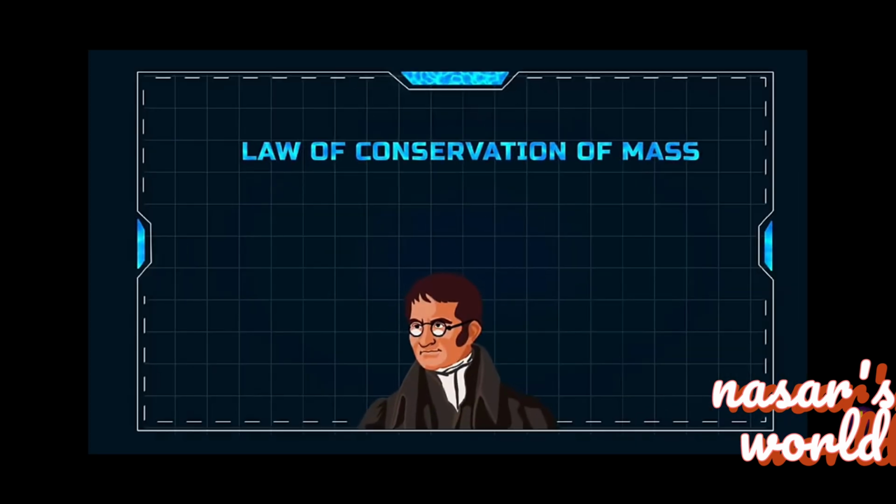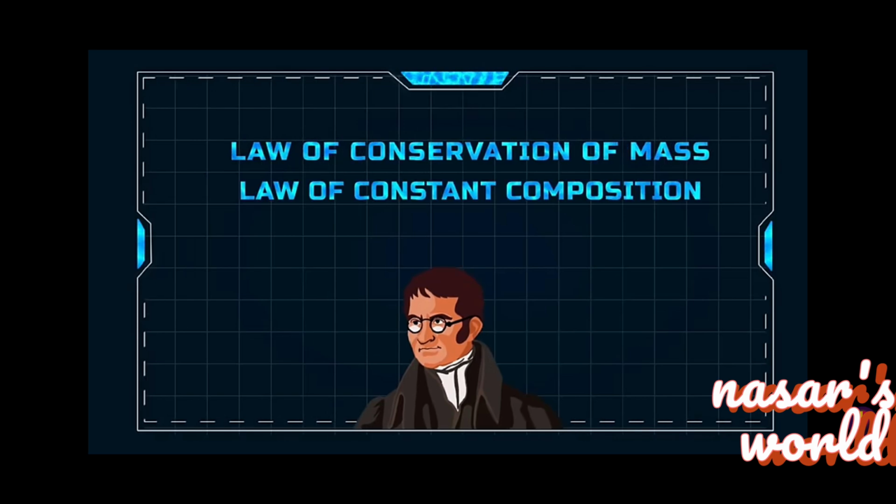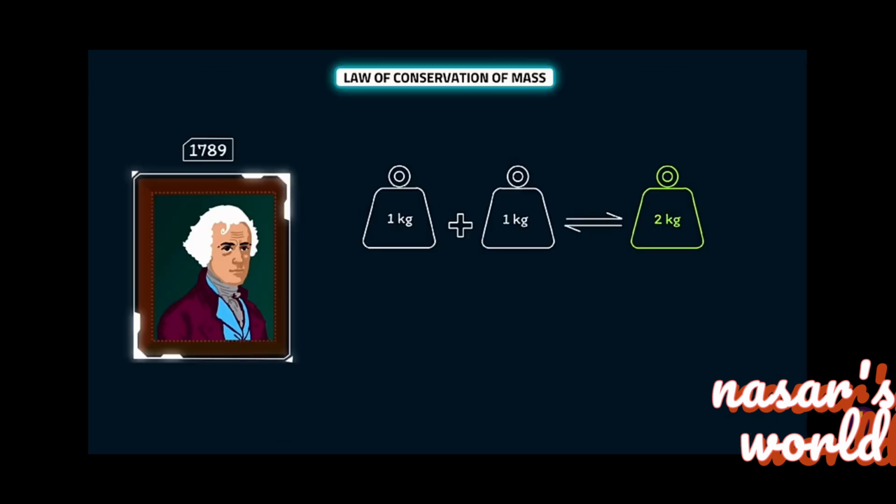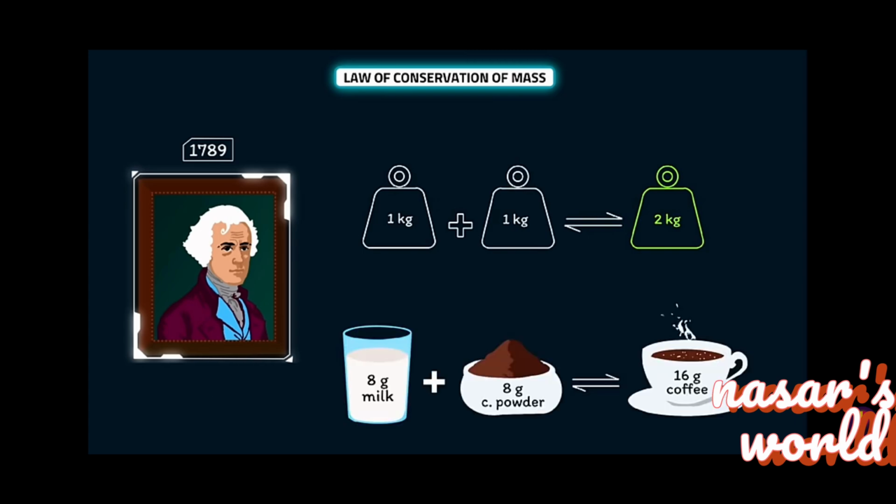He explained the law of conservation of mass and the law of constant composition at the atom level. In 1789, Antoine Lavoisier introduced the law of conservation of mass, which states that mass is neither created nor destroyed during a chemical reaction. For example, if we add 8 grams of milk with 8 grams of coffee powder, we would get 16 grams of coffee. Here, the mass remained the same, conserved after the chemical reaction.